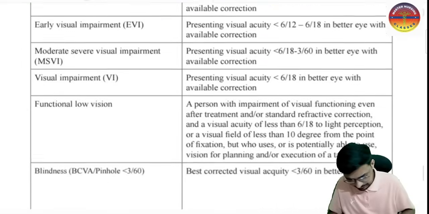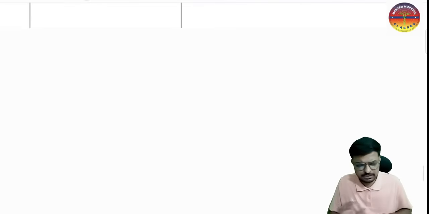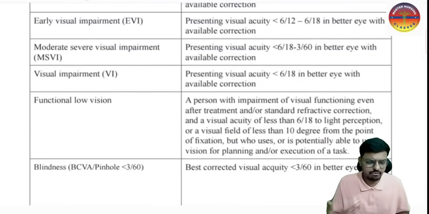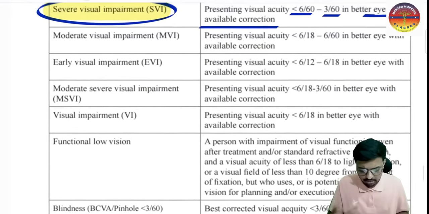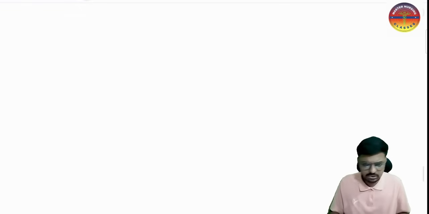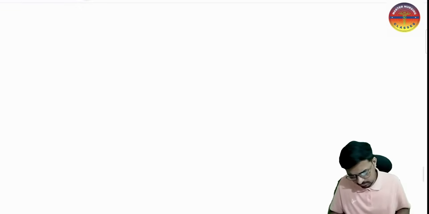So these are all definitions. If you are a BSc nursing student, you can take all these things for your theory purposes. Otherwise, no need. If you are preparing for NORCET, the two definitions I told you will be very helpful for you all.